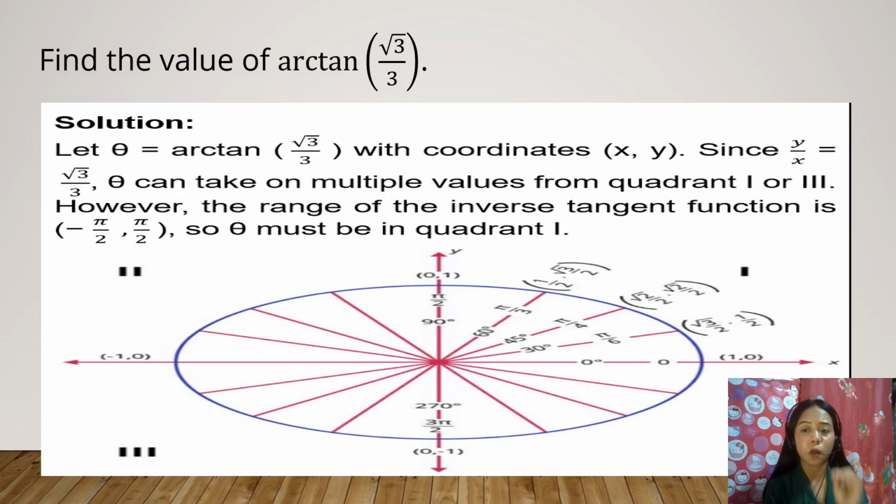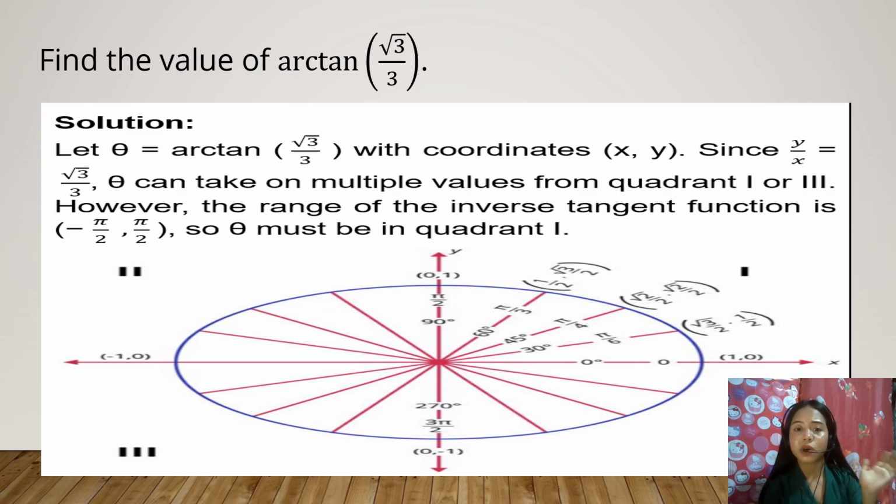Positive ang x ug ang y. While, kung dito ka sa quadrant 3, negative and negative. So, dili siya pwede. Di ba? Ingon ka ganina kaysa multiple values from quadrant 1 or 3. Dili siya pwede sa 3. Kaya ang value sa 3 is negative sa x coordinate, negative sa y coordinate. So, ang answer is naa siya sa quadrant 1. Positive, positive man siya. Square root of 3 over 3.